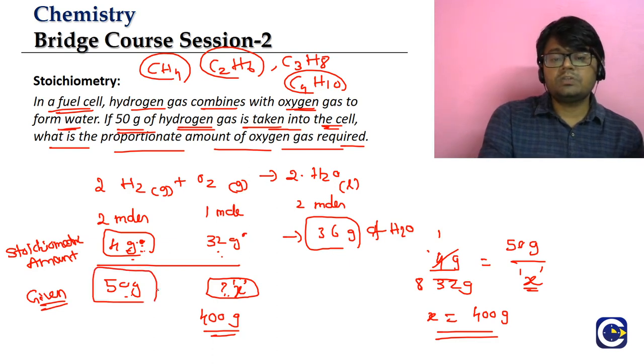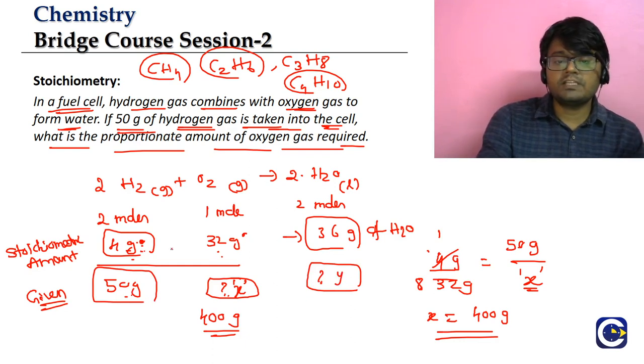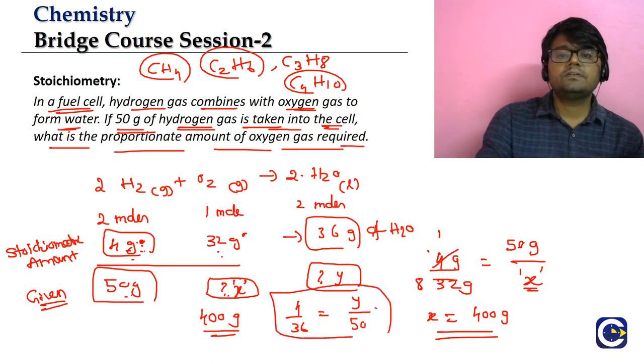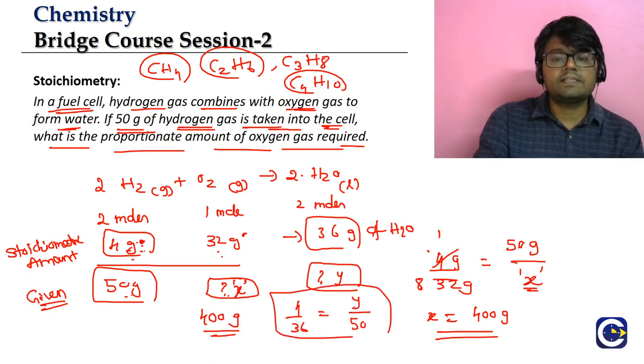If 50 grams of hydrogen is there, how much water is going to come? Let us say this is some Y. Here also, same proportion. What is the proportion? Mass of hydrogen by mass of water. 4 by 36 should be equal to Y by 50. So from here we will be able to find the value of Y. Sorry, it's not Y by 50, it will be 50 by Y.